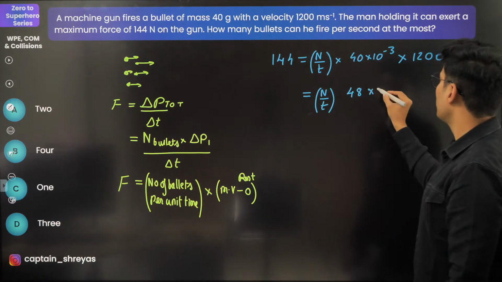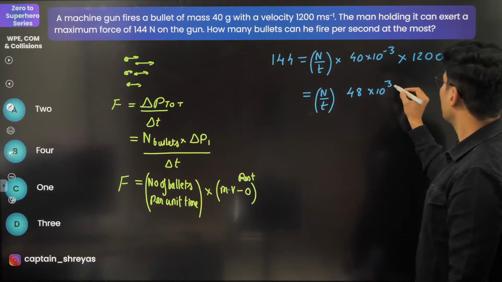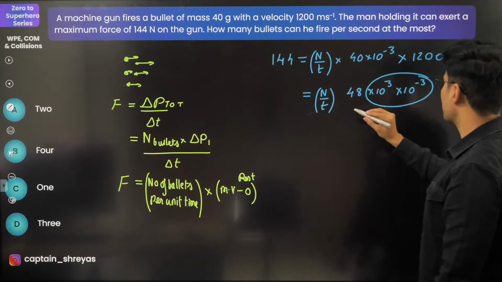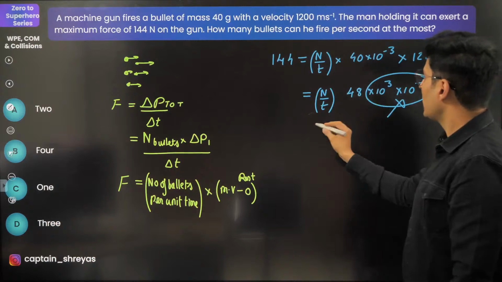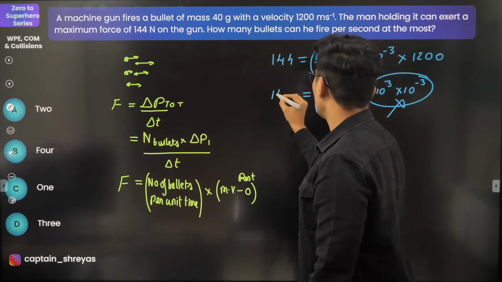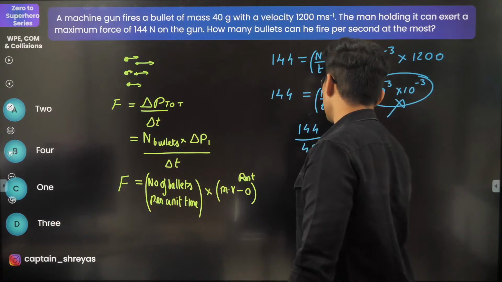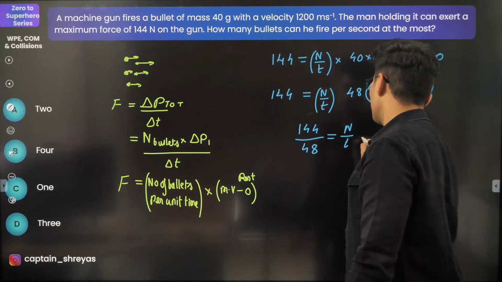Here you will have 10 to the power 3 and 10 to the power minus 3. These two will just cancel. So 144 divided by 48 is number of bullets per unit time.